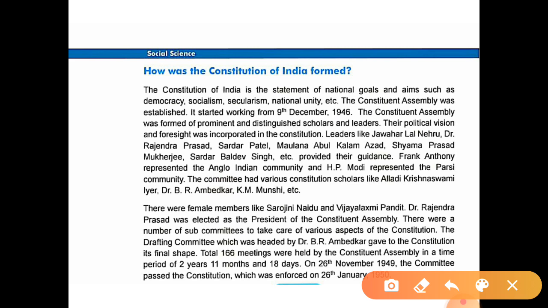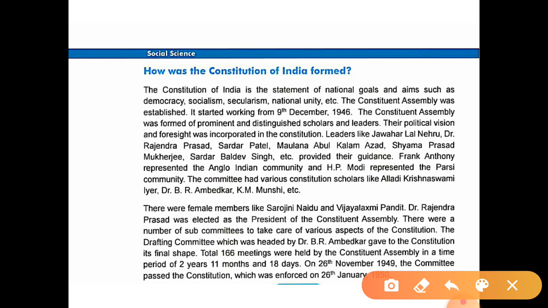So they all were in this Constituent Assembly. Their political vision and foresight was incorporated in the constitution. Okay, which means their future vision and their political vision was incorporated in this constitution.